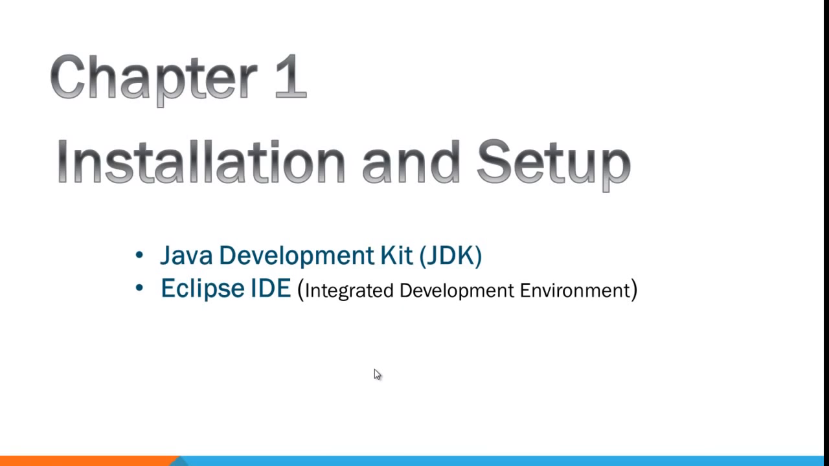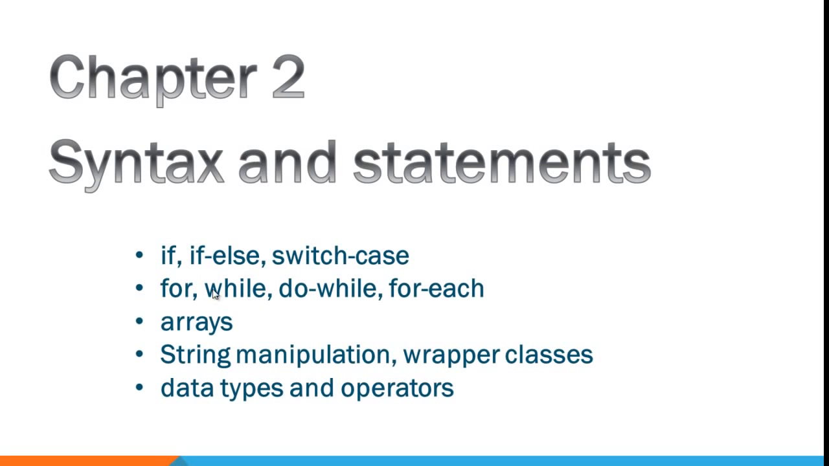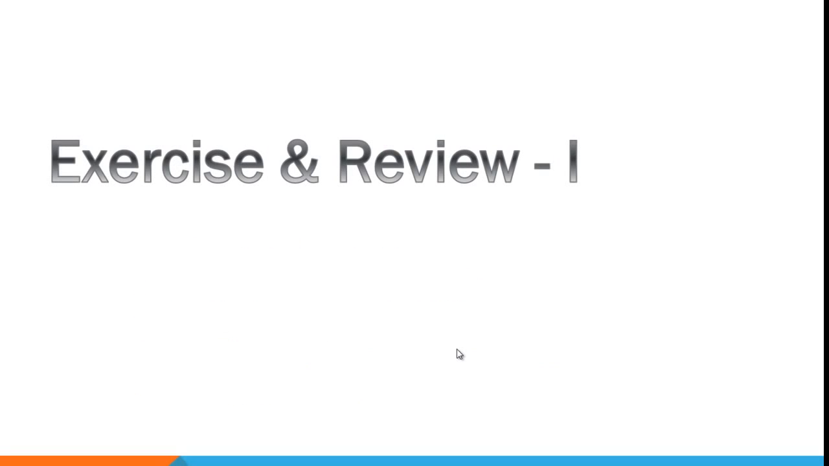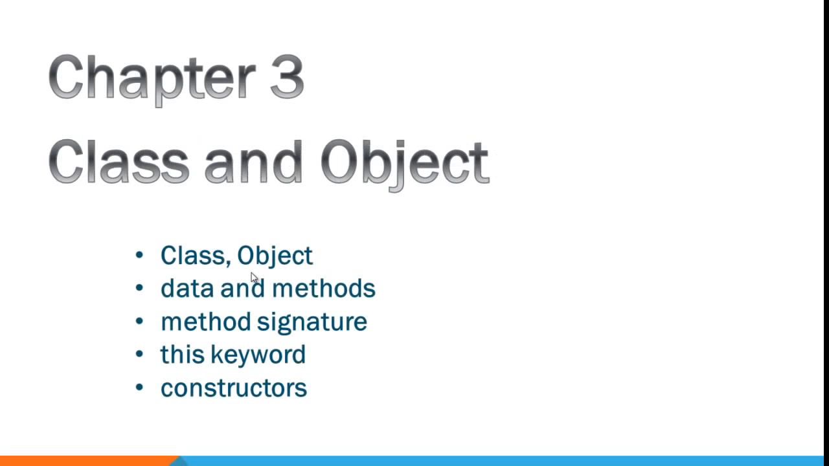Now in this particular course we are going to do the following chapters. In chapter 1 we are going to learn about the installation of the Java Development Kit, the Java Virtual Machine, etc., and the Eclipse IDE, that is the Integrated Development Environment. This tool is used to write Java programs. In chapter 2 we will learn the basic syntax and statements that are available in Java, including data types and operators. Then we will do a few exercises and a small review of all the topics we had done in chapter 1.